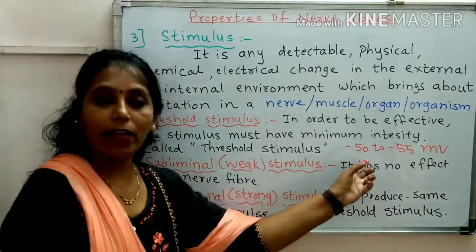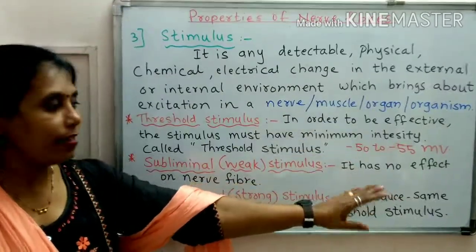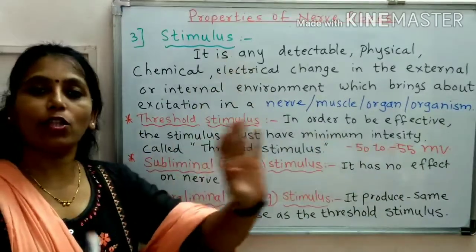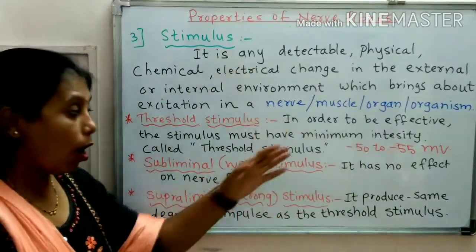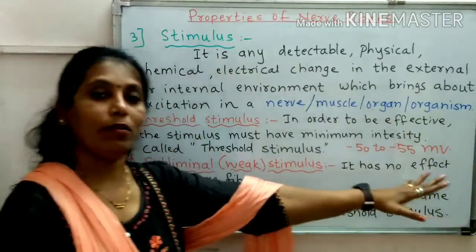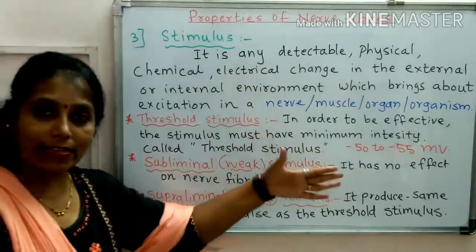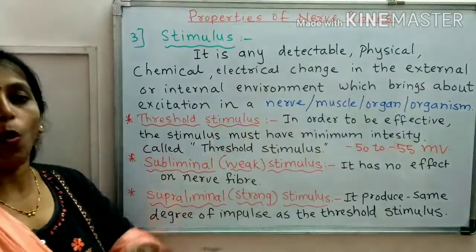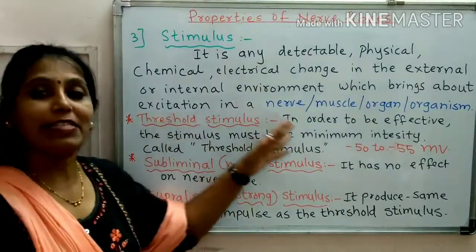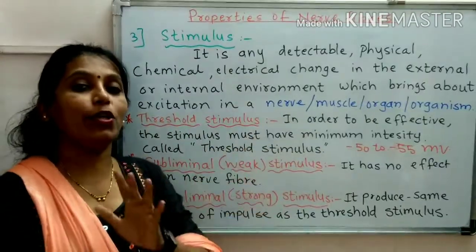Below that, if the stimulus is there, then definitely the nerve cell is not going to be excited. Or beyond that also, if the nerve cell is getting excited, it will not excite too much.